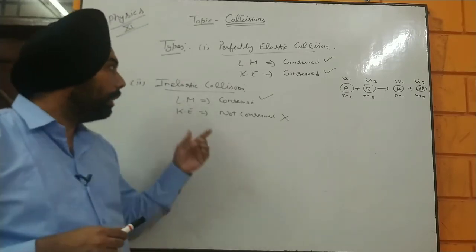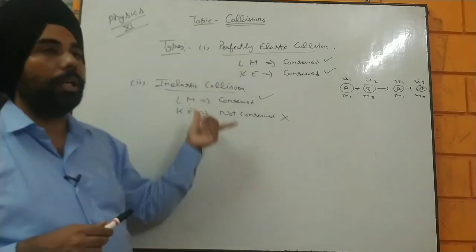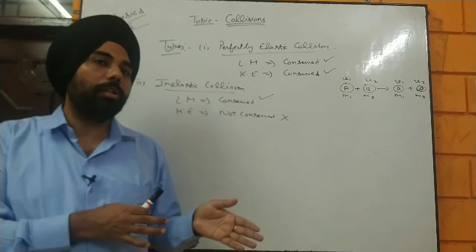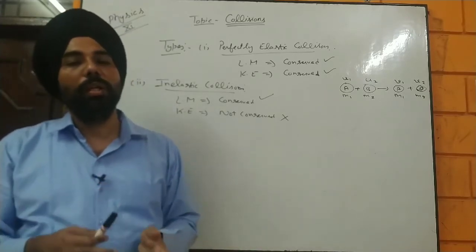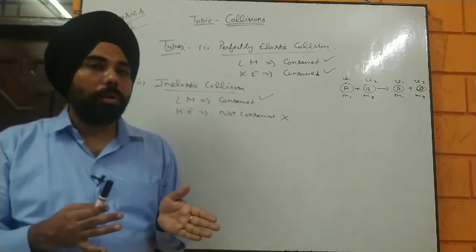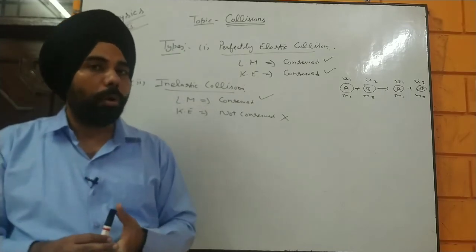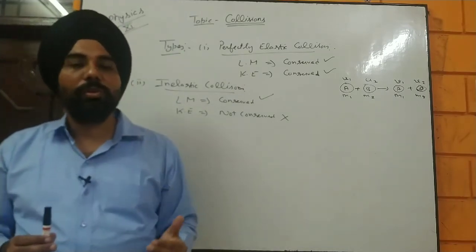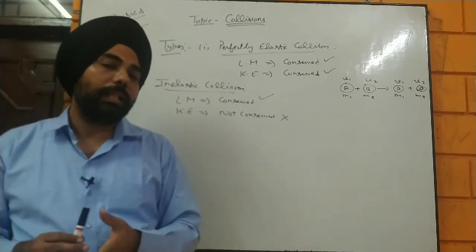So that is how we can distinguish it from the first type. In that, linear momentum is conserved. The sum of the initial momentum of colliding bodies is always equal to the sum of the linear momentum of the bodies after the collision. But the kinetic energy is not conserved, which means there is always going to be a loss in kinetic energy.